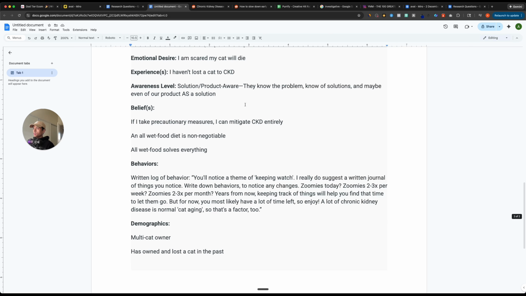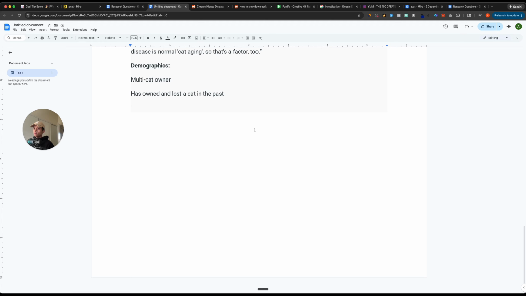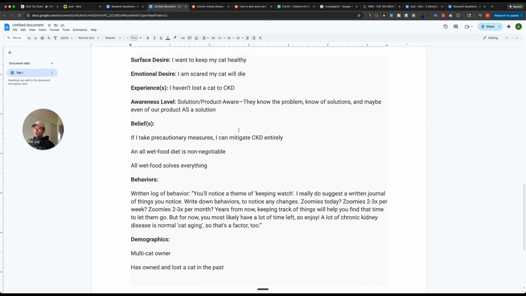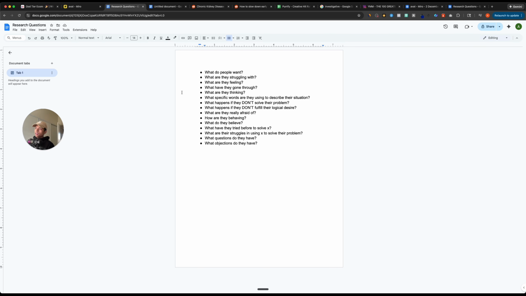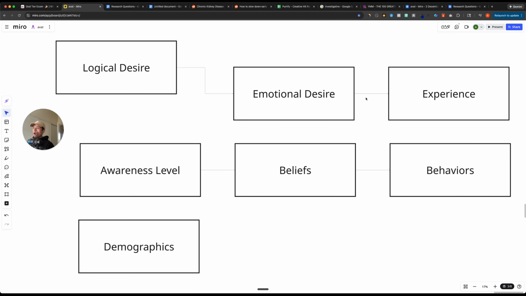Going back to the document here, again, the research process really shouldn't be super linear or step-by-step. You want it to be very free-flowing, very relaxed. The first thing that you start with when you're doing research, just to give you an actionable takeaway from this video, is you always start with the mass desire. What do people want? And then you use that to inform all of these other categories.